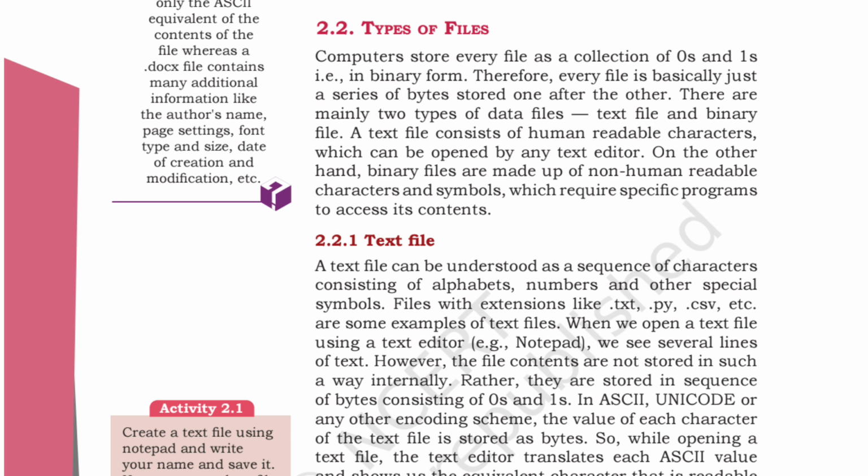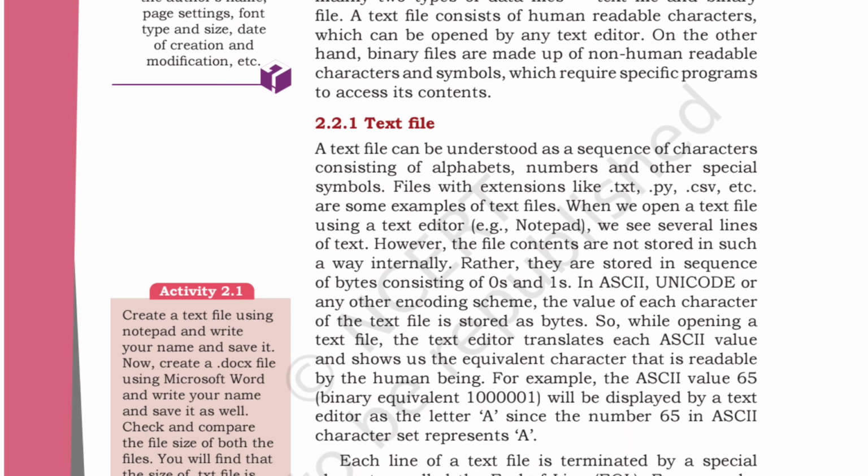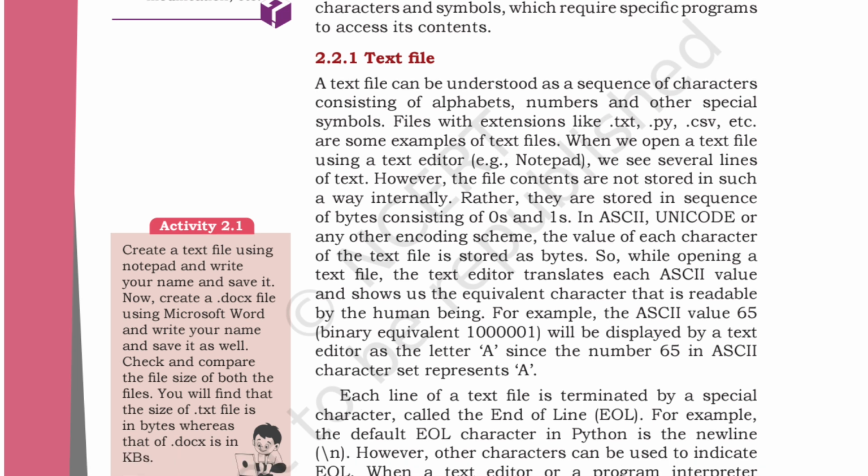Now we are going to take a detailed explanation of the types of files. First one is the text file. We write these files in Notepad, that is a text editor. These are the .txt file, .py, that is a Python file, and .csv file. These are the types of text file that can be written in Notepad. These are several lines of text. However, the file contents are not stored in such a way internally.